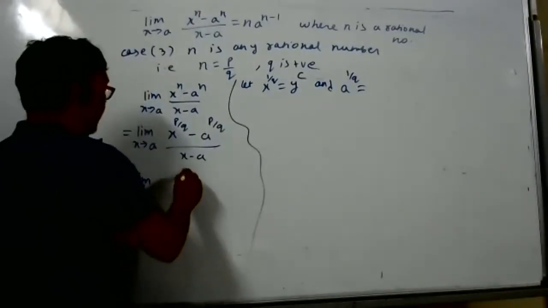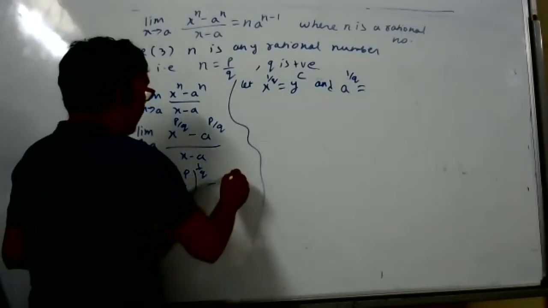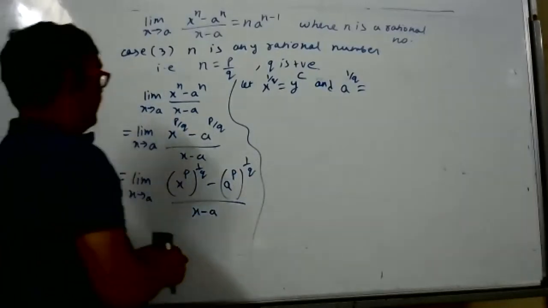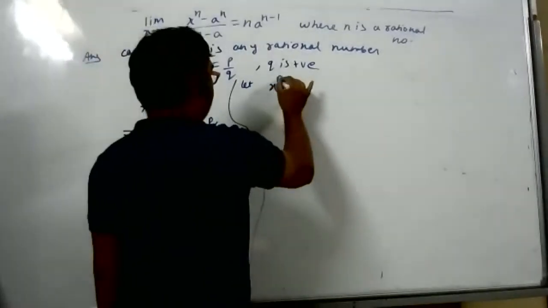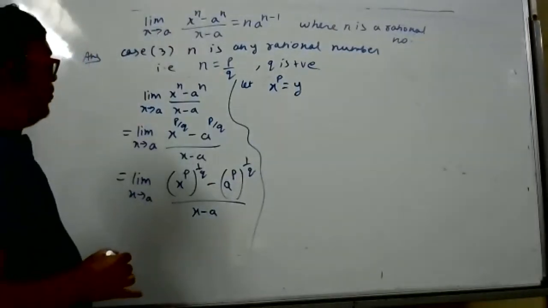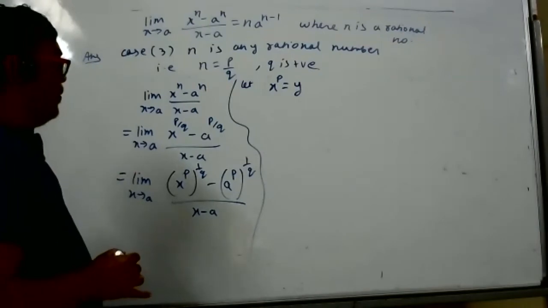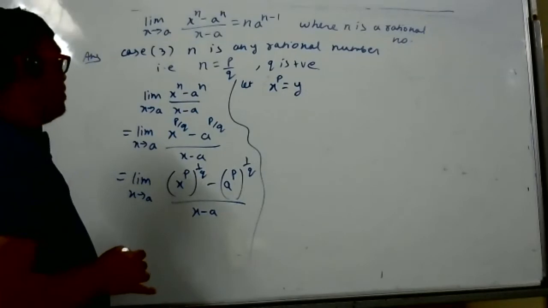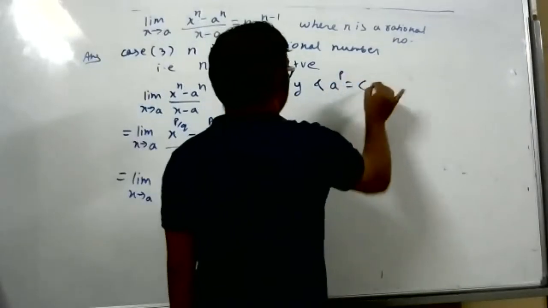So x to the power p, to whole power 1 by q, minus a to the power p, to whole power 1 by q, by x minus a. So I will take x to the power p as y, and a to the power p as c.